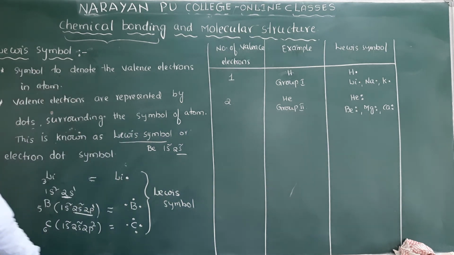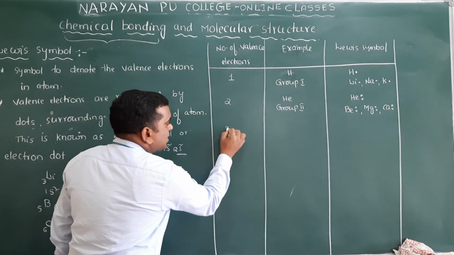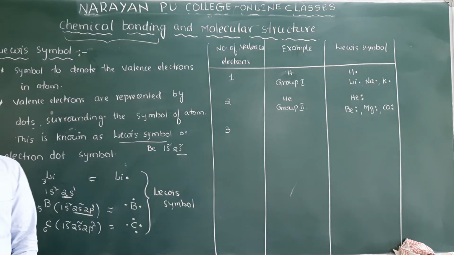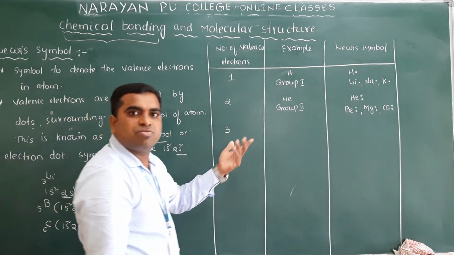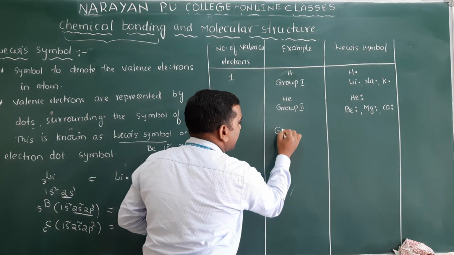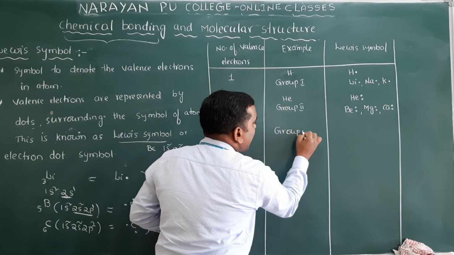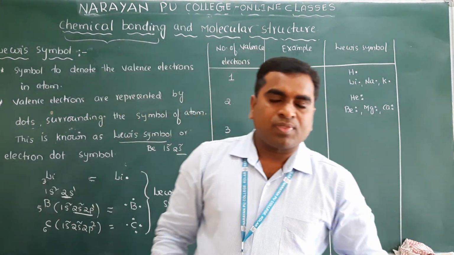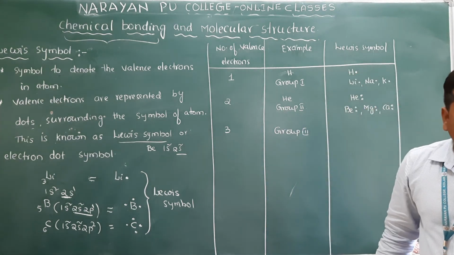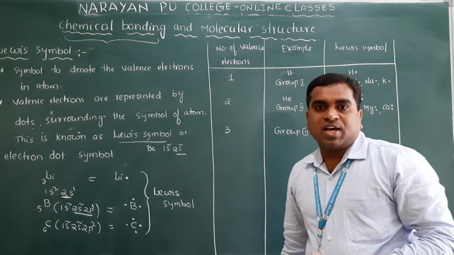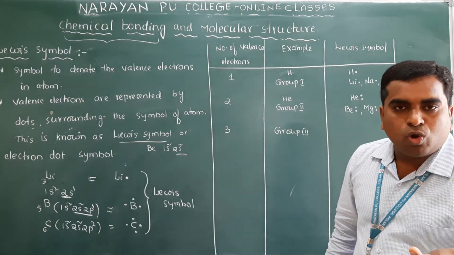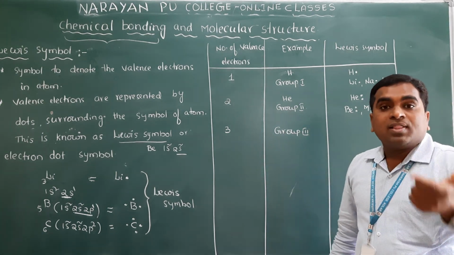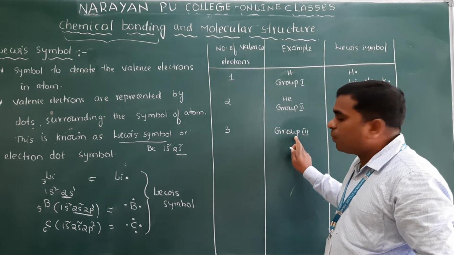And next one, if I write here valence electrons are 3. Valence electrons 3 means which group will have valence electrons 3? Group 3 elements will have valence electrons 3. Group 3 means the 13th group. Clear? 13th group means boron, aluminium, gallium, indium and thallium. Those are group 3 elements.